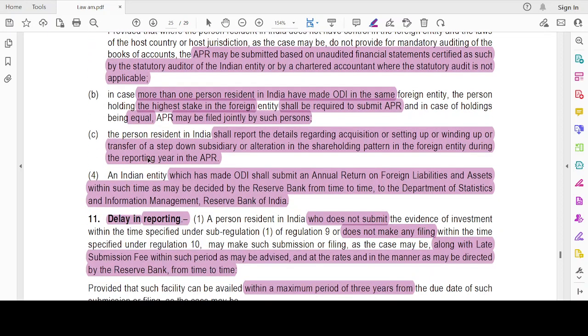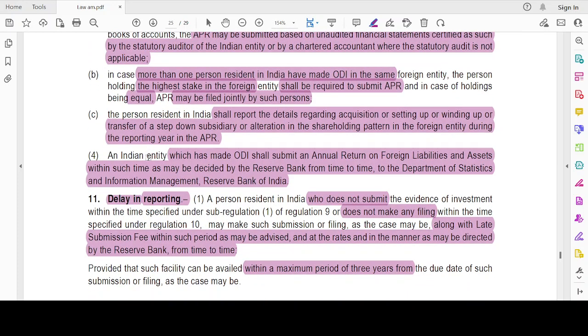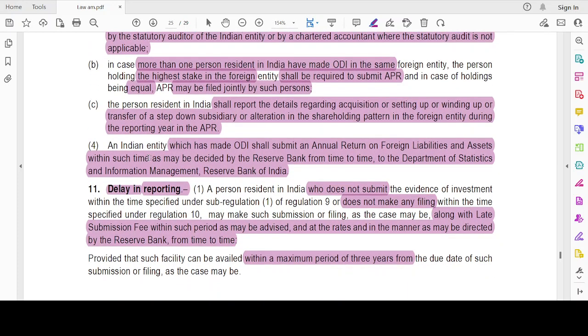Then the person resident in India shall report the details regarding the acquisition or setting up or winding up or transfer of a step-down subsidiary, or alteration in shareholding pattern during the reporting year in the APR. An Indian entity that has made ODI shall submit an annual return on foreign liabilities and assets within such time as decided by RBI from time to time to the Department of Statistics and Information Management (DSIM), Reserve Bank of India. I have to submit the annual return on foreign liabilities and assets of the reporting entity as an Indian entity to RBI, DSIM department.